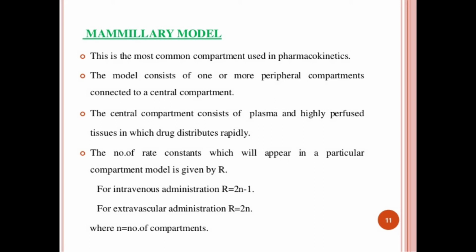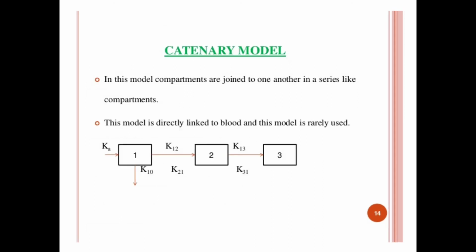For extravascular administration, it is only 2. Why it is so, we'll discuss in detail when we discuss the open model. So this is regarding the mammillary models.